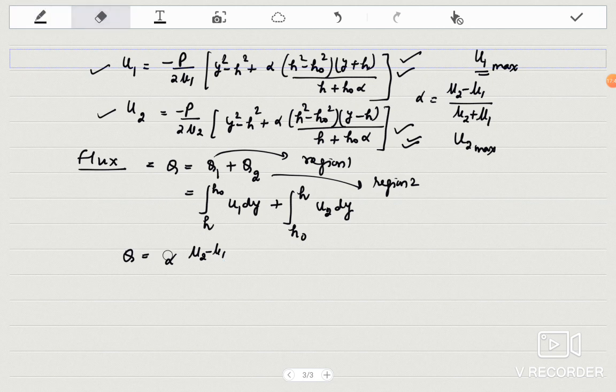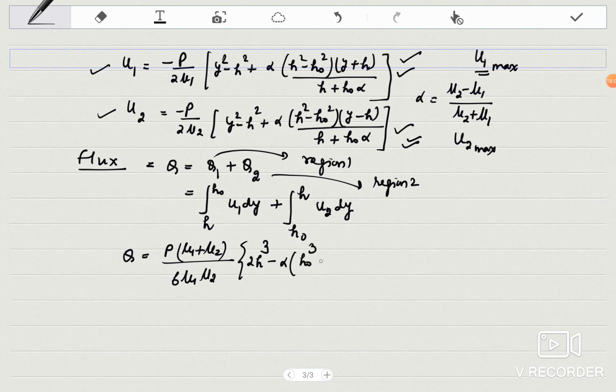So you get Q is equal to alpha (mu2 minus mu1). I am writing in another way. Q is equal to P (mu1 plus mu2) upon 6 mu1 mu2. These are simple calculations, so I am not doing these calculations.